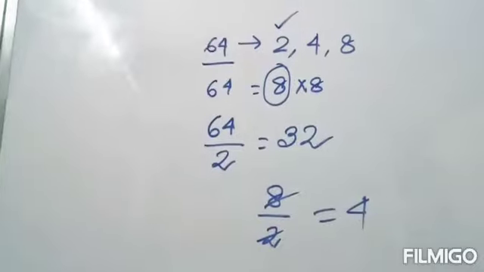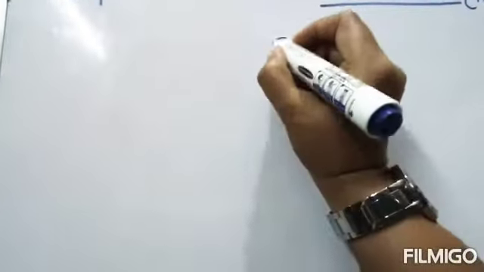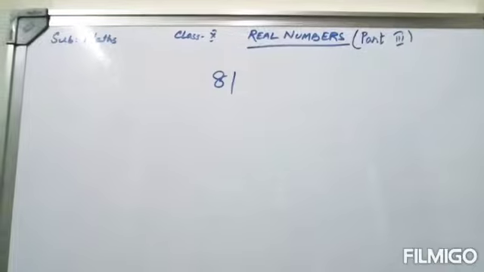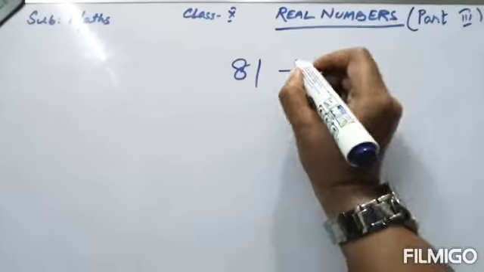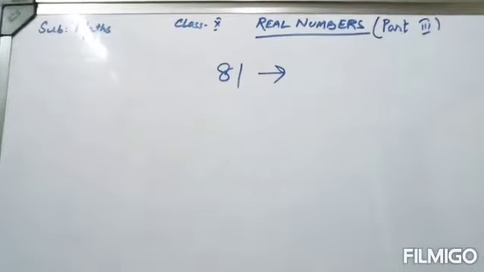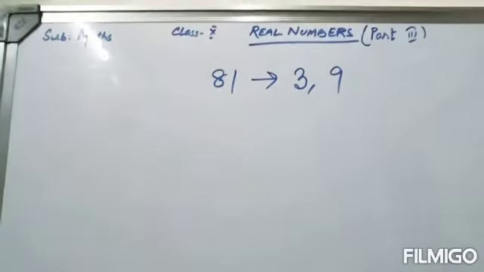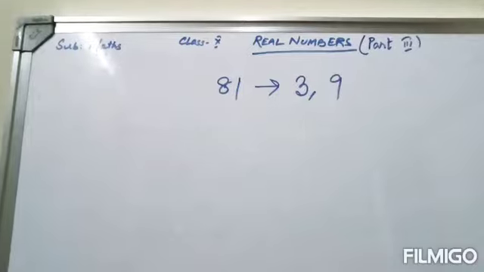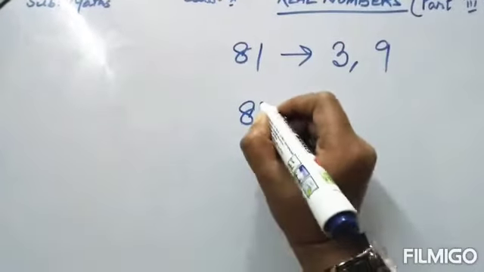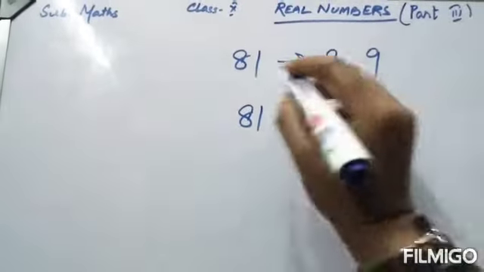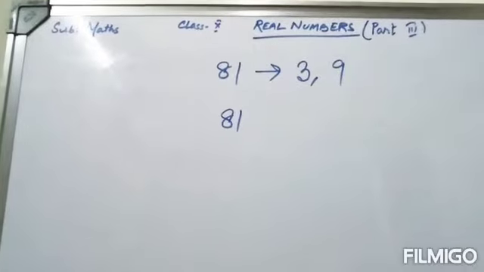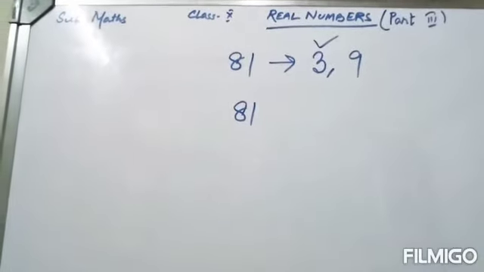Let's take another number like 81. What are its factors? 81's factors? We can say 3. We can say 9. Now, 81, which prime number divides 81? 3. Right?